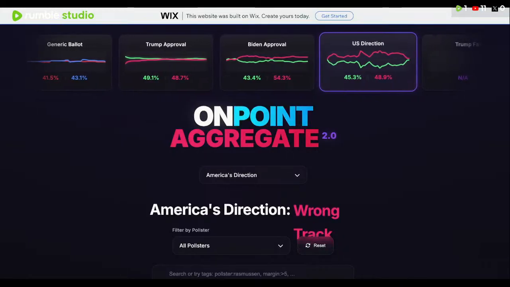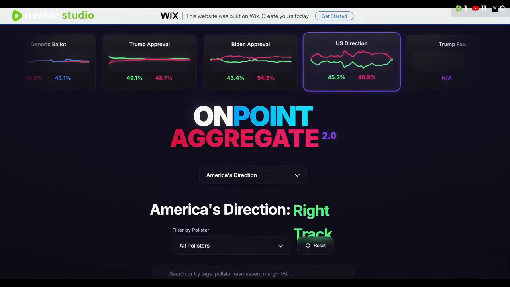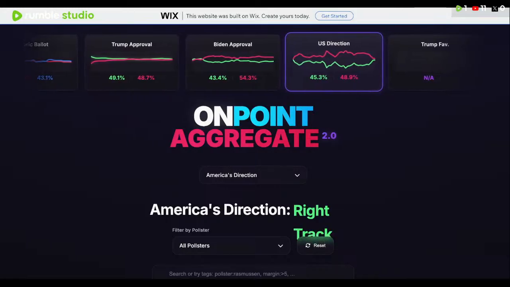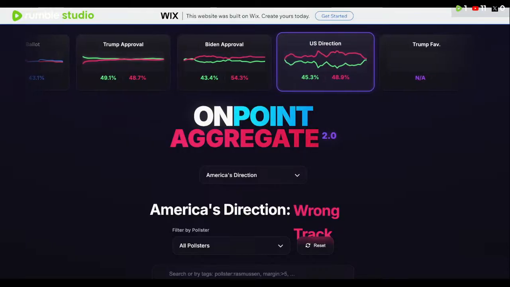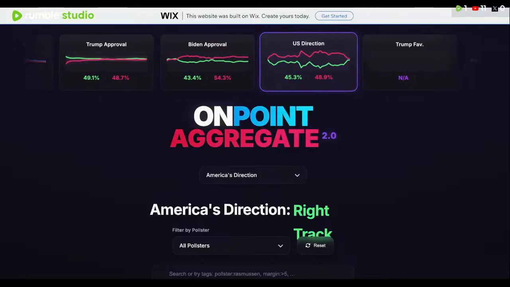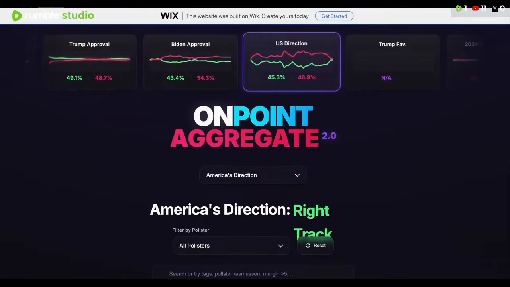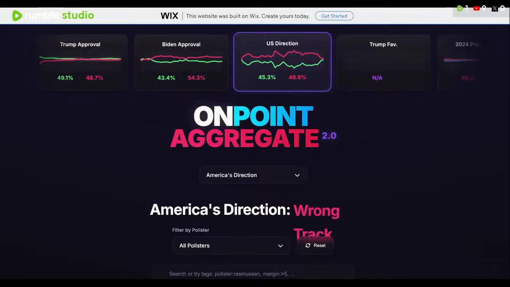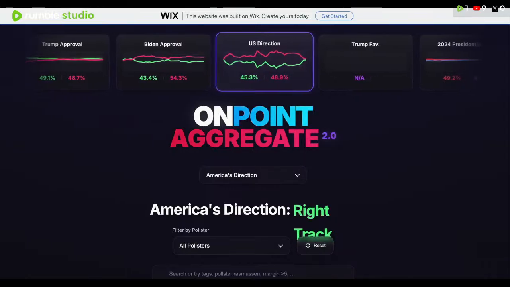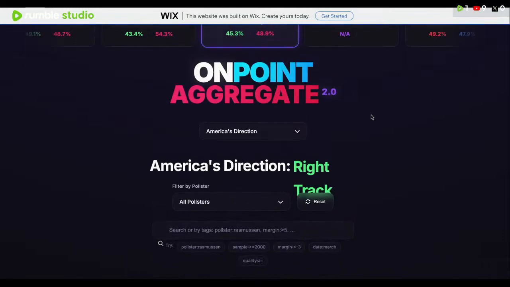And this is something that I'm really excited about, guys, because this is going to really put forth honesty, transparency, and effort into the polling industry. This is something that I've been looking forward to for quite some time now. We had the original version of the aggregate, which just had Trump's approval, had Vance's approval. It was just here and there. We had a couple things, but we released the 2.0 version of the aggregate, and there's a lot to cover here.